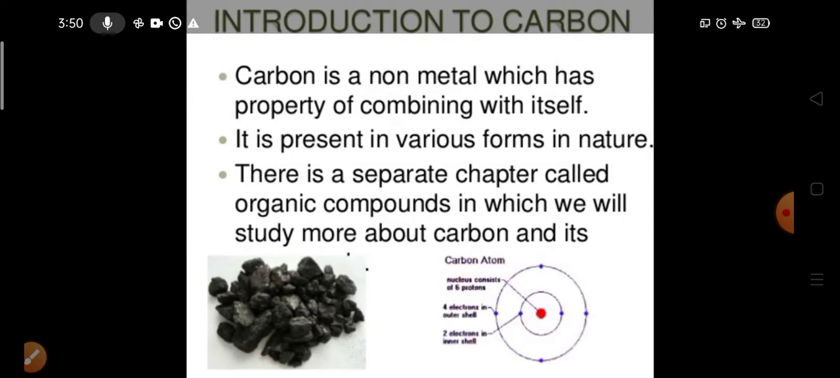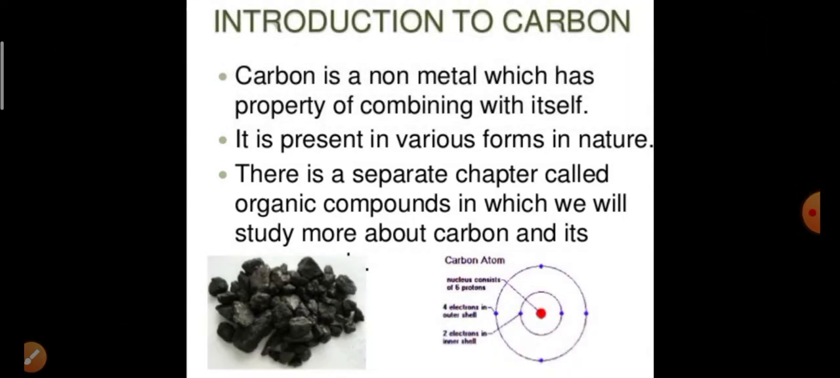So these are the things, and we come to know that carbon produces covalent compounds. Now, carbon forms covalent compounds, that is okay. But why then is it only forming covalent bonds?